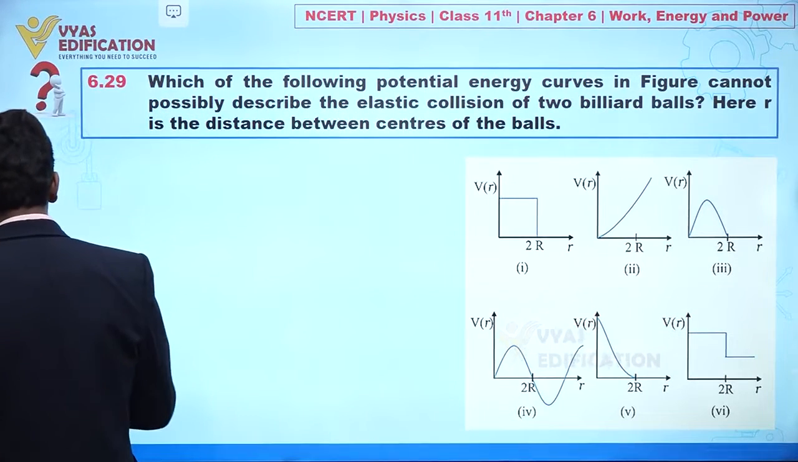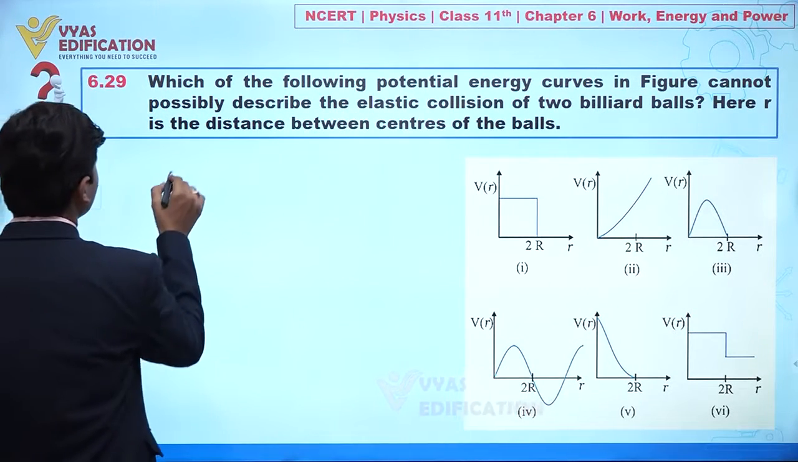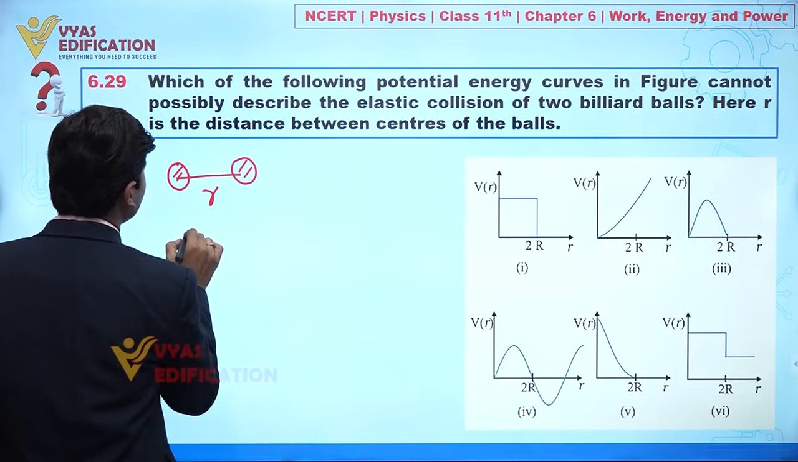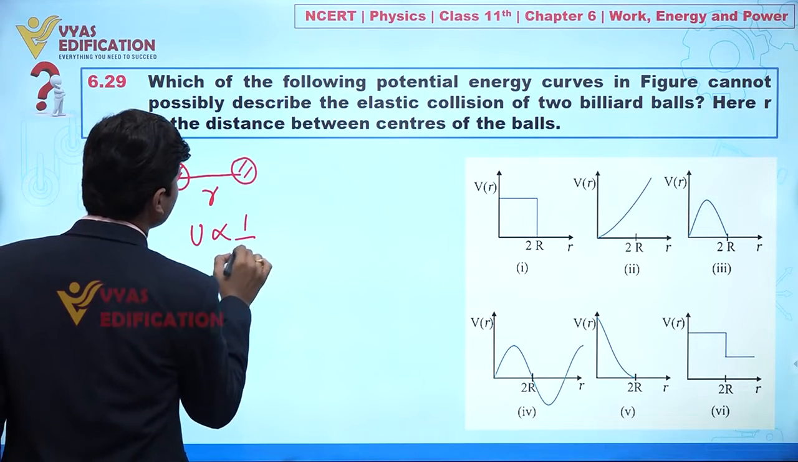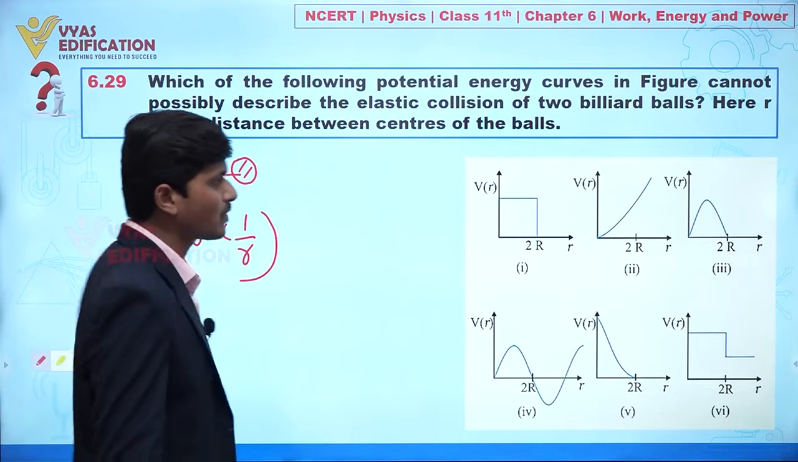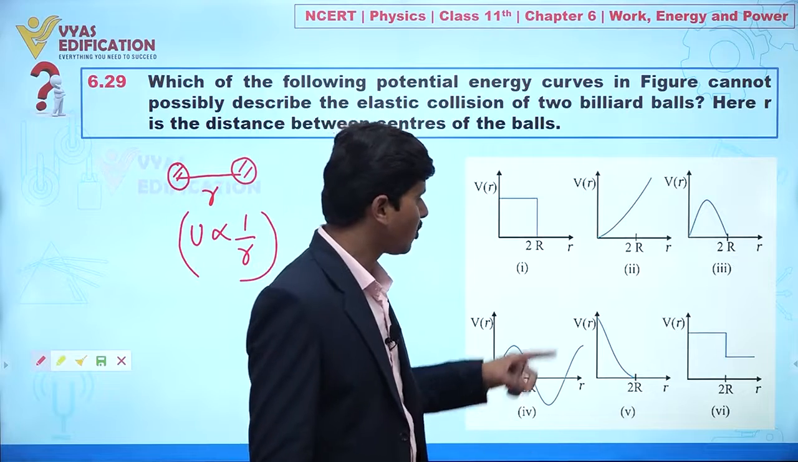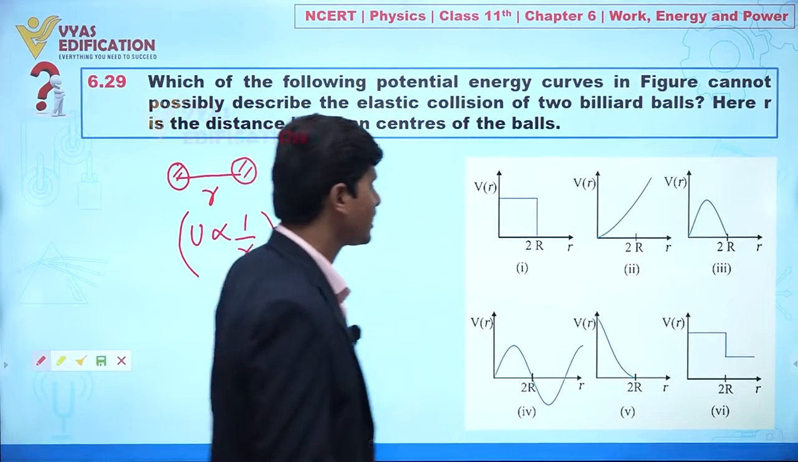Let's suppose we have two balls situated at a distance r. We can say its potential energy is varying inversely proportional to r. So from all the figures given, you can see only the fifth curve is hyperbolic